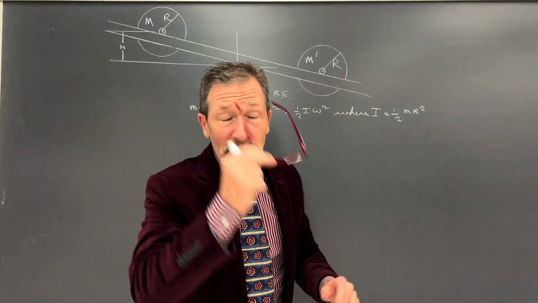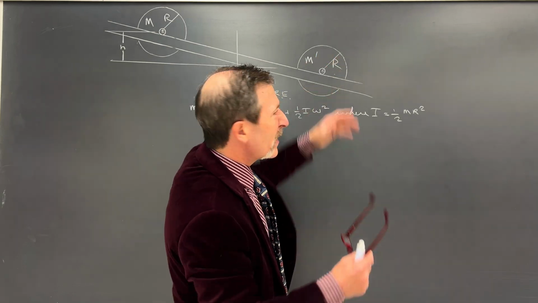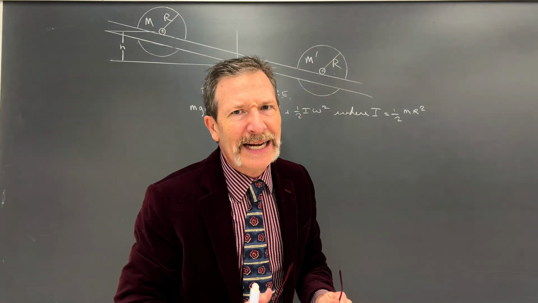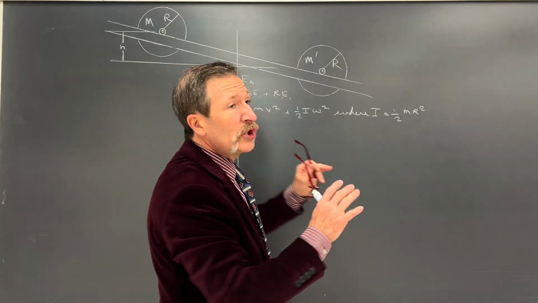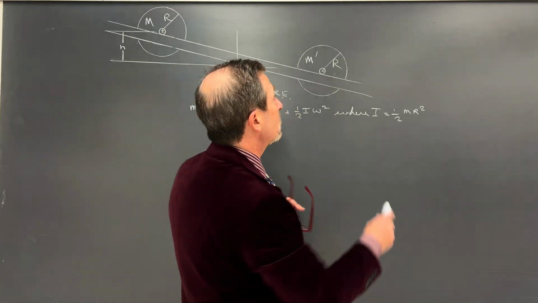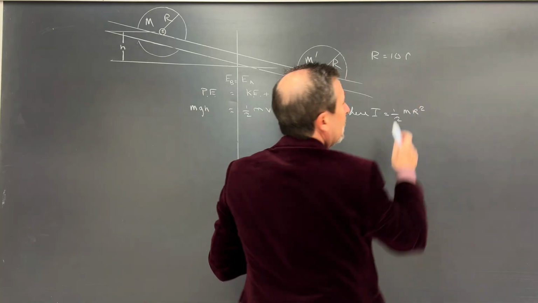You could use this small r and say it has a little bit of inertia, but to compare the inertia of that big disc to that tiny one, it's not even going to be close. In fact, just to make our life easy, we could say big R is equal to 10 times little r.